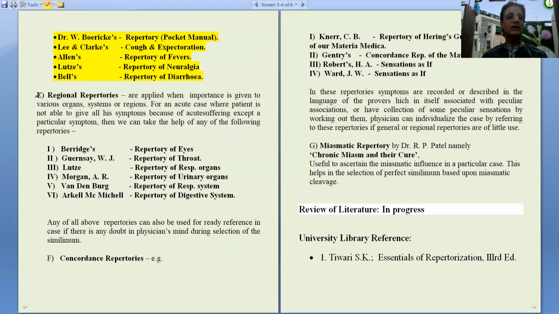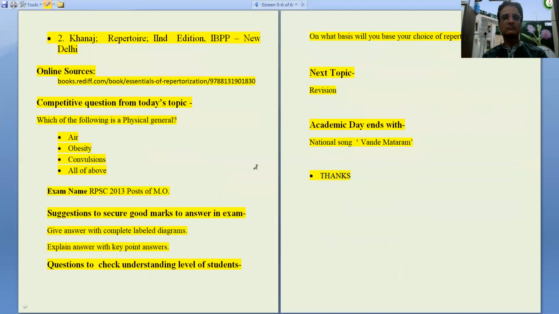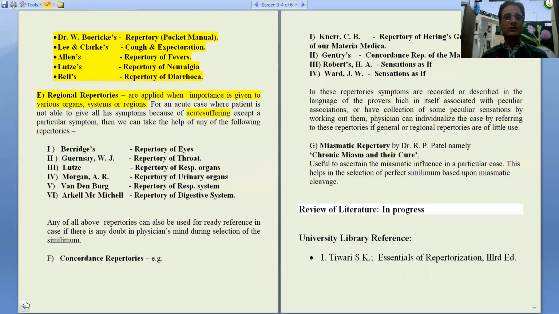And suppose the case is not having many symptoms, is not having symptoms related to the whole body and only a few regional symptoms, then regional repertories are used. It is especially useful in acute sufferings, where there are a few particular symptoms related to a particular organ or system.